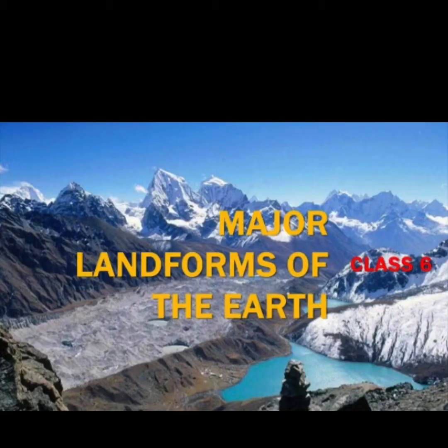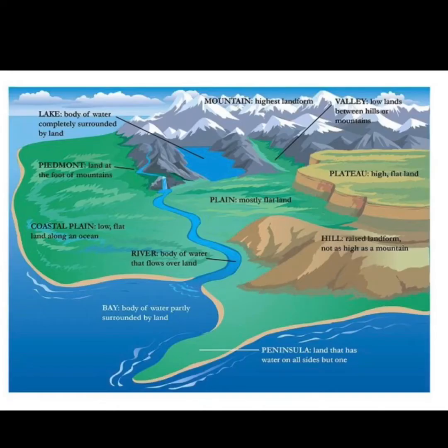Major landforms of the Earth. We know that the surface of the Earth is not uniform. At some places, there are mountains, at some places, there are plain areas.